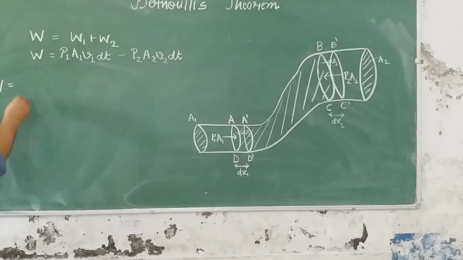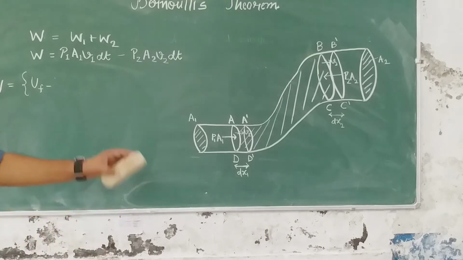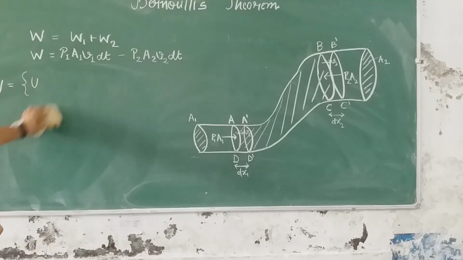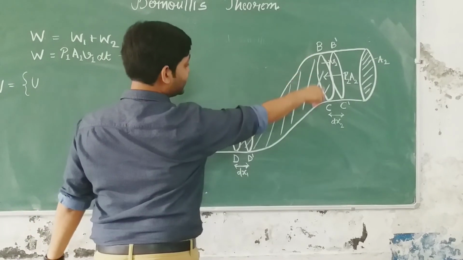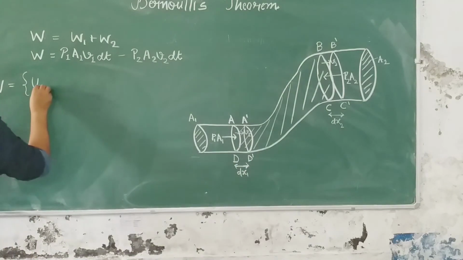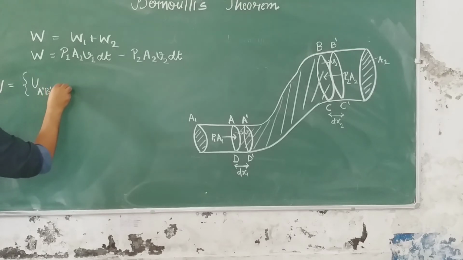So we will have work done is equal to U final minus U initial, and U final can be written as A dash B dash C dash D dash, that is, the new configuration A dash B dash C dash D dash.